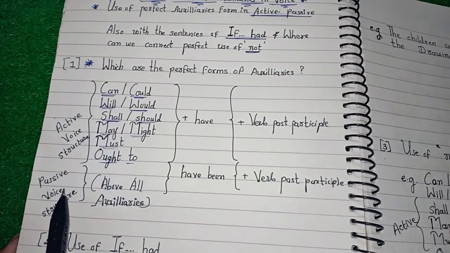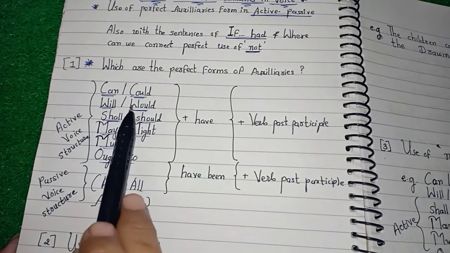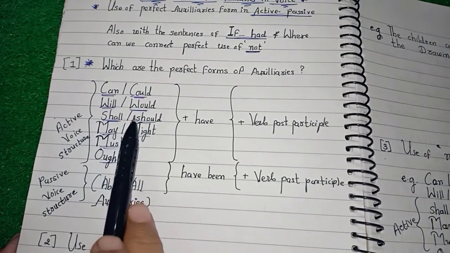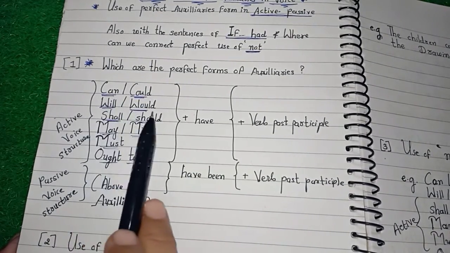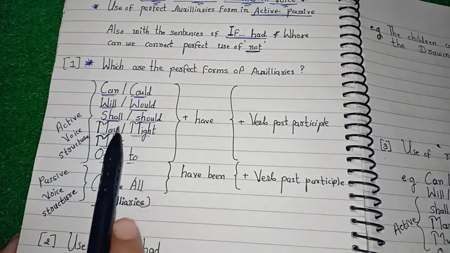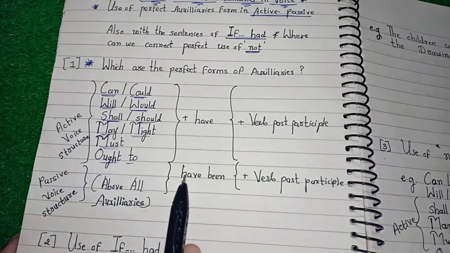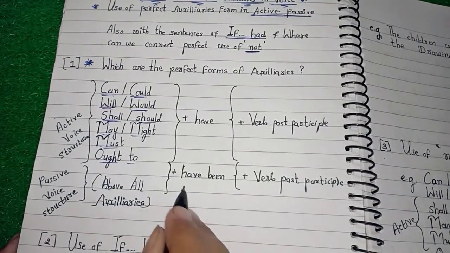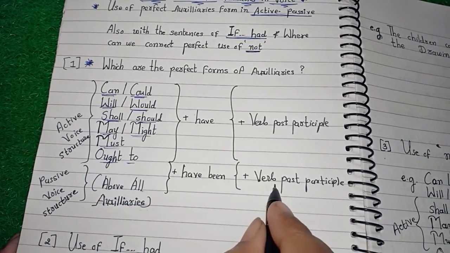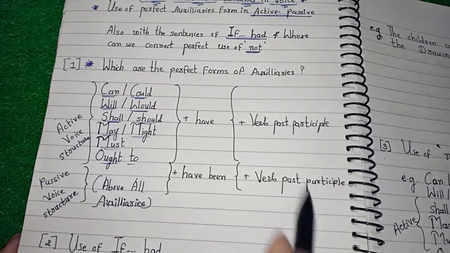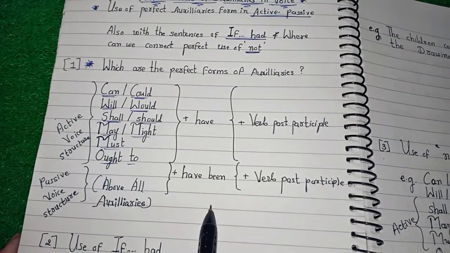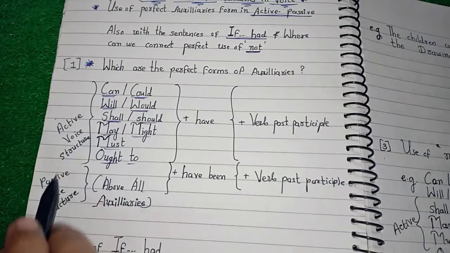In passive voice, we can take all the forms of auxiliaries: can, could, will, would, shall, should, may, might, must, ought to, plus have been, plus verb past participle. So these are the structures of active and passive voice.